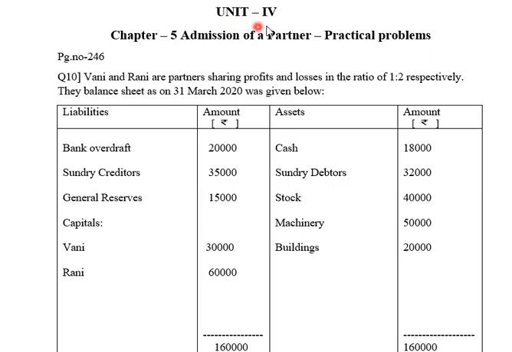In this video, we'll be discussing Unit 4, Chapter 5, Admission of a Partner, Practical Problems. Page number 246, question number 10. Vani and Rani are partners sharing profits and losses in the ratio of 1:2 respectively. Their balance sheet as on 31st March 2020 was given below. Liabilities amount rupees, assets amount rupees.